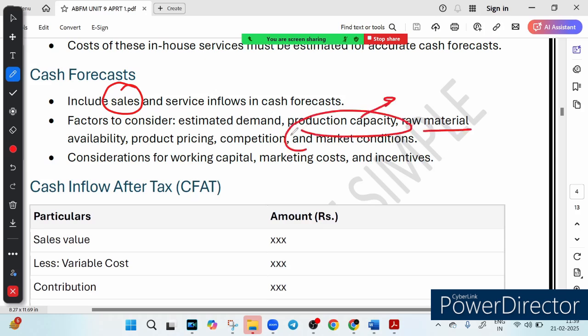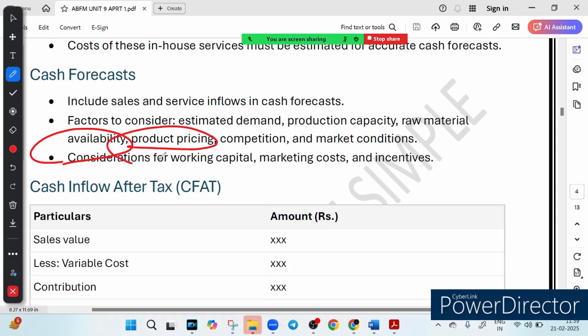Then we have raw material availability. What is the meaning of raw material availability? It means can the supplier deliver on time. Then we have product pricing, which means will the customer buy at the set price. Then we have competition, which means will the customer buy from us or from the competitor. And finally we have market condition. Is demand rising or falling?